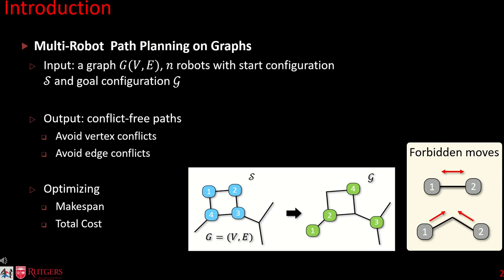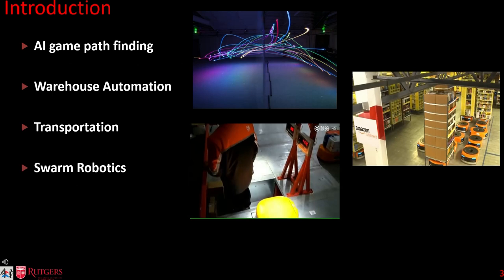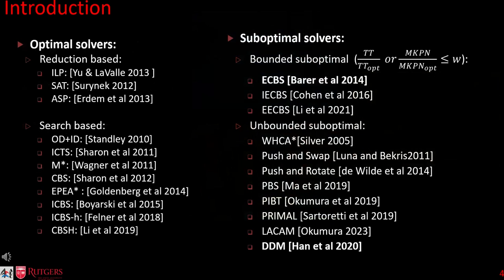Typically, two objectives are considered for minimization. The first is the makespan. The second is the total arrival time. Multi-robot path planning finds wide-ranging applications in various real-world scenarios, such as warehouse automation, transportation, swarm robotics. Solving multi-robot path planning optimally has been proven to be NP-hard.